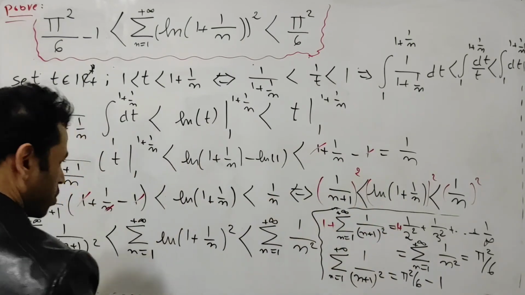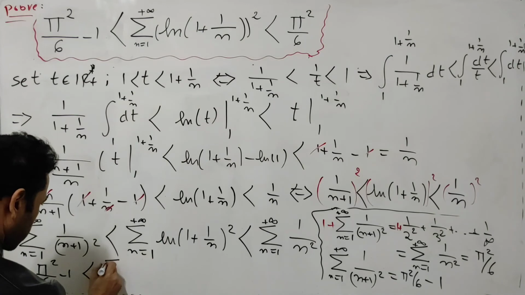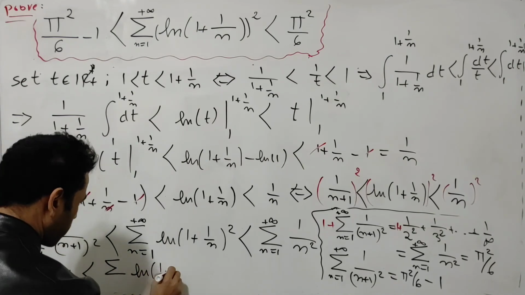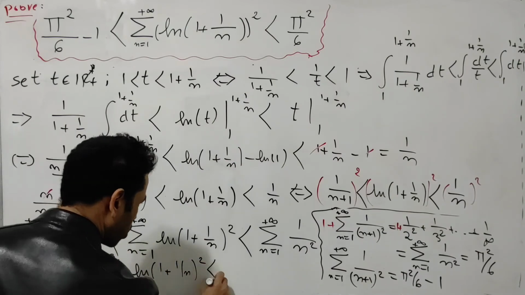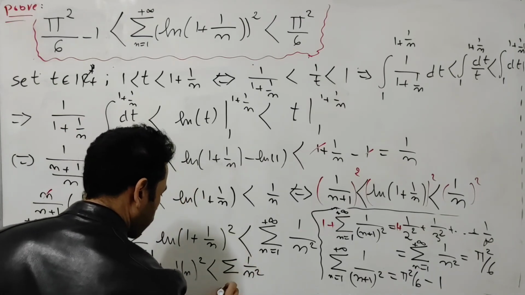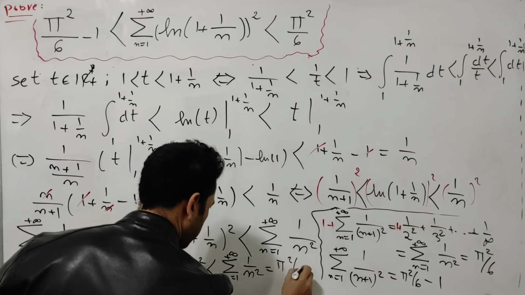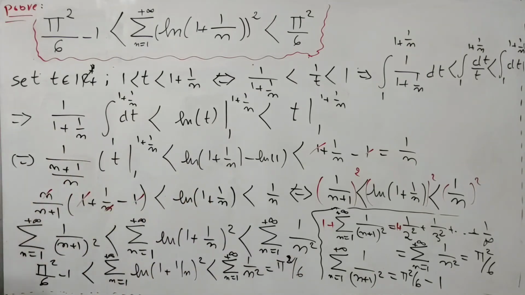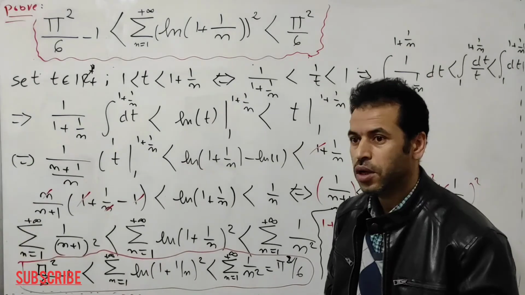So I'm going to replace this one with pi squared over 6 minus 1, which is strictly less than the sum of natural log of 1 plus 1 over n quantity squared as n goes from 1 to plus infinity, which is strictly less than the sum of 1 over n squared as n goes from 1 to plus infinity, equal to pi squared over 6, okay, as we just discussed. So now this is the proof of this inequality. Now we are done with this problem.